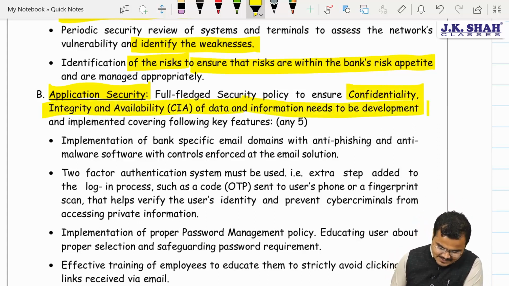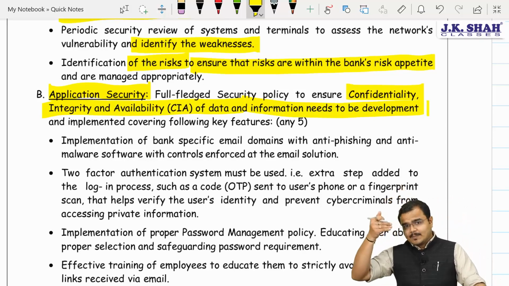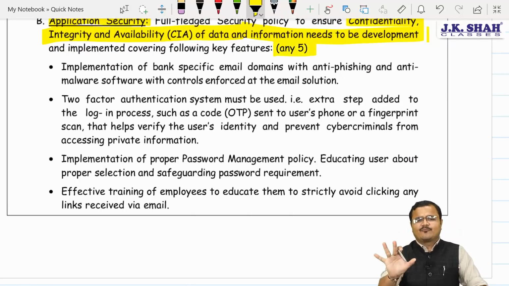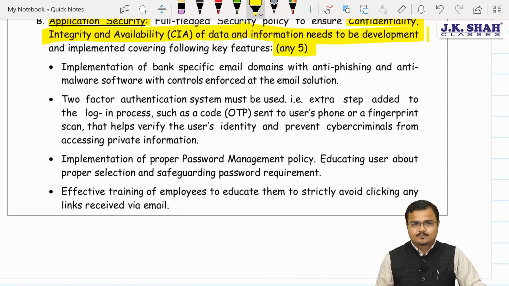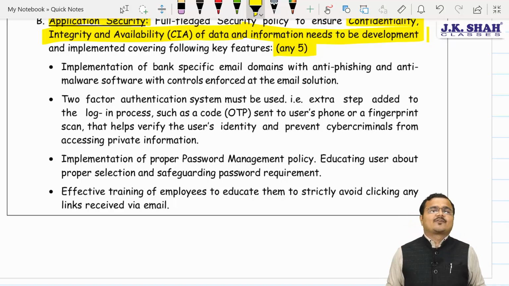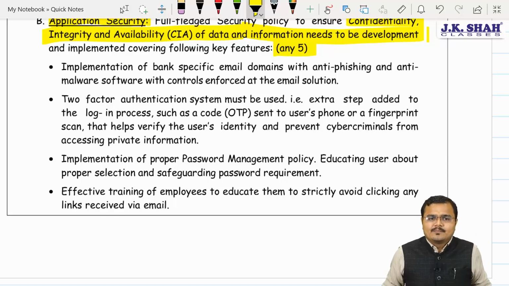Second, chartered, in order to ensure the data definition, that is confidentiality, integrity and availability of the data, we must implement proper application security. Now for application security, a long list is given, but here I would like to recommend you to remember any 5 points out of it which are very important. Okay, chartered? Yes sir. Like first one, the bank should have its own proper email domain system from which they are going to send the emails. They should also have a proper anti-phishing system through which all the mails we are sending to our customers are properly verified, properly checked, and only then will they move.